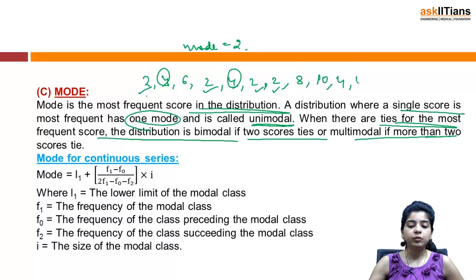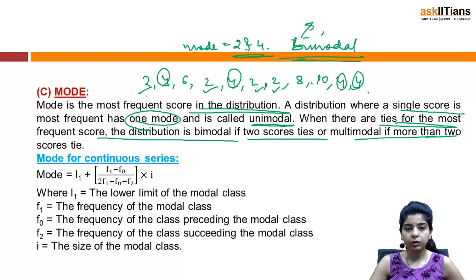In case 4 also occurs 4 times and 2 also occurs 4 times, the mode would have been 2 and 4. The distribution would have been bimodal because there are two modes; bi means 2. And if there are more than 2 ties for mode, then the distribution is termed multimodal.